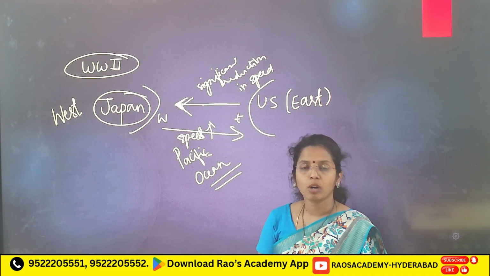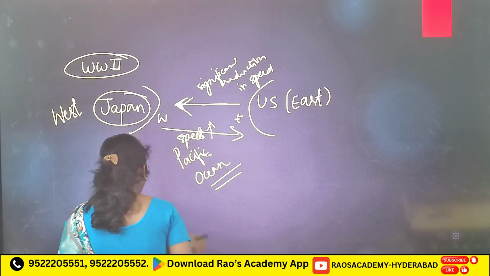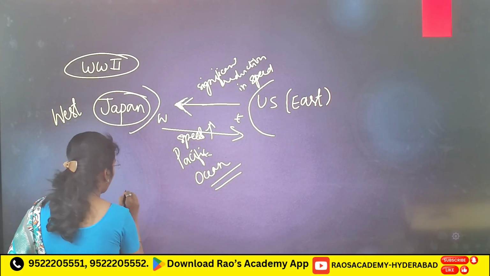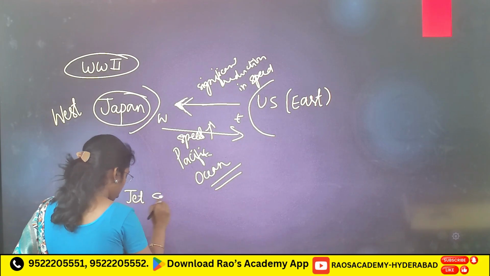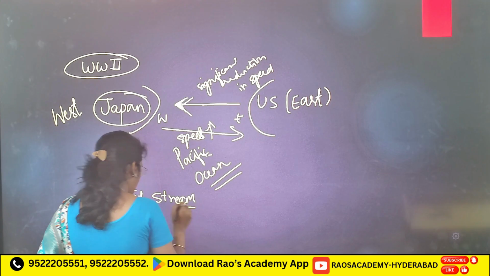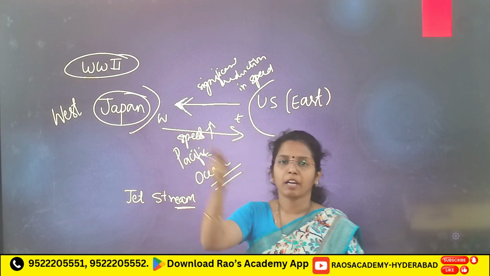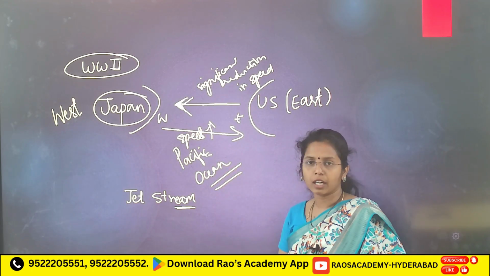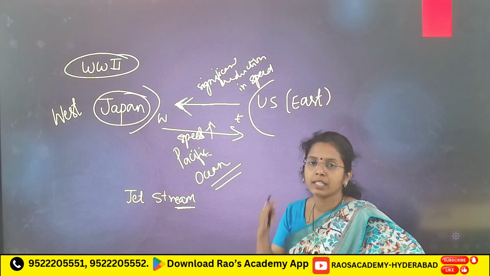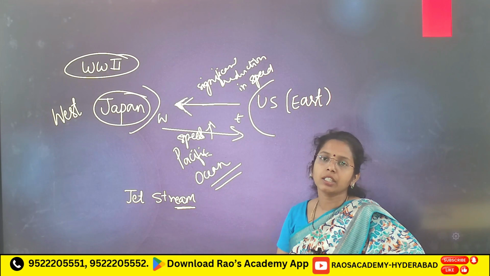So, they observed this atmospheric circulation, and after careful observation of this phenomenon, they found that there was a strong air circulation in the upper layer of the atmosphere, and because of this strong upper air circulation, we have seen this reduction in speed.